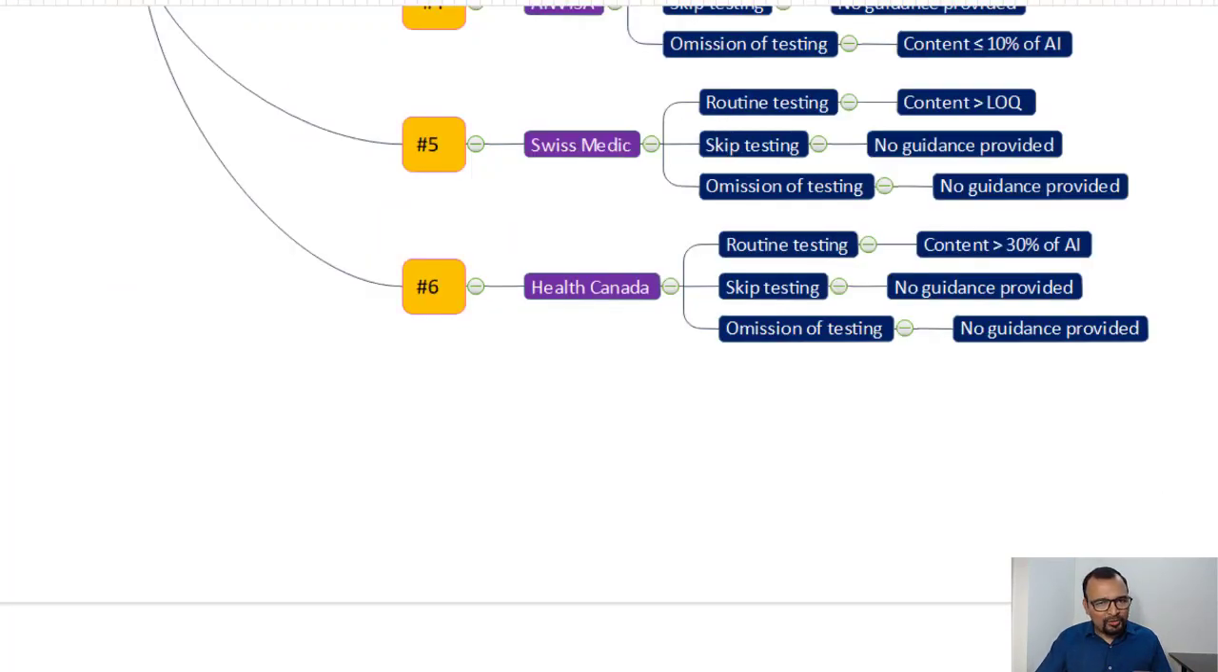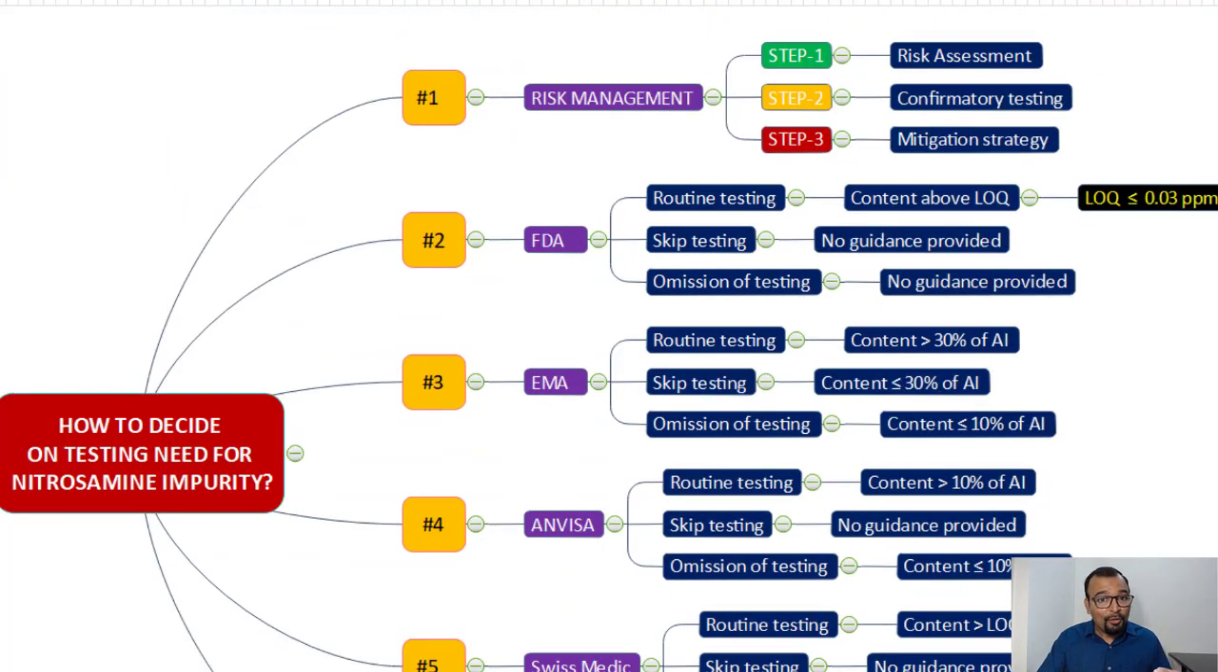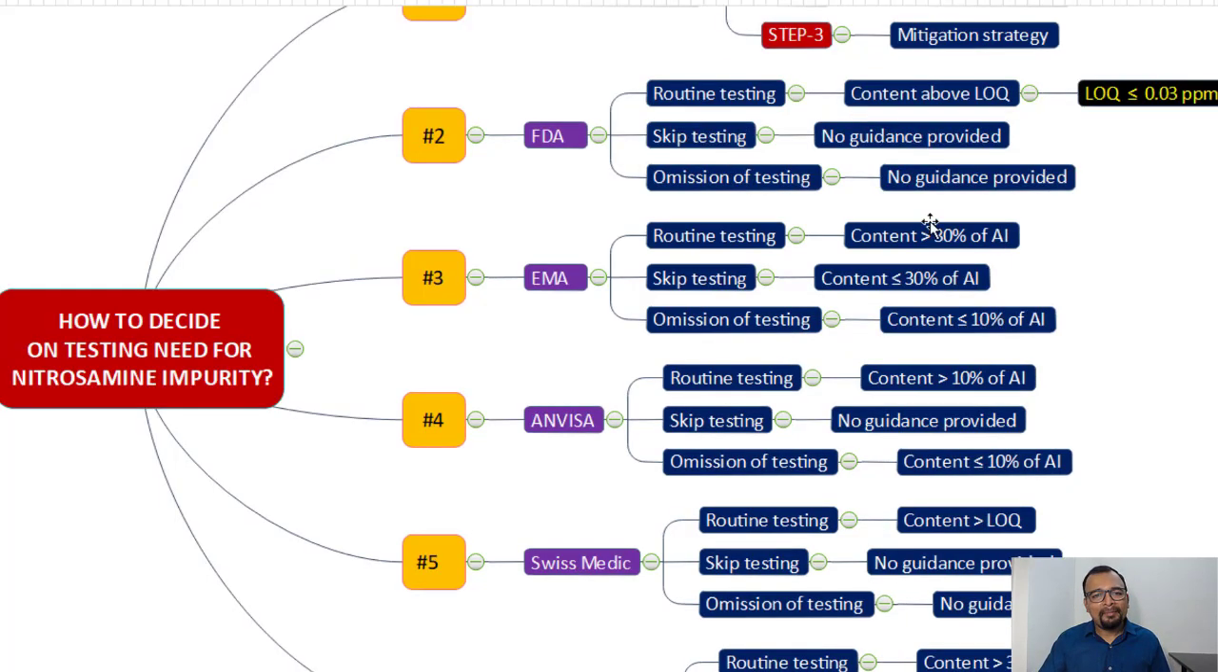I hope that this small presentation will help you in understanding whether you need to go for confirmatory testing first, then whether you need a proper mitigation strategy to reduce or completely prevent the formation of nitrosamine, and then what guidance is provided by different regulators on routine testing, skip testing, and finally omission of testing. I hope this video will help you out.